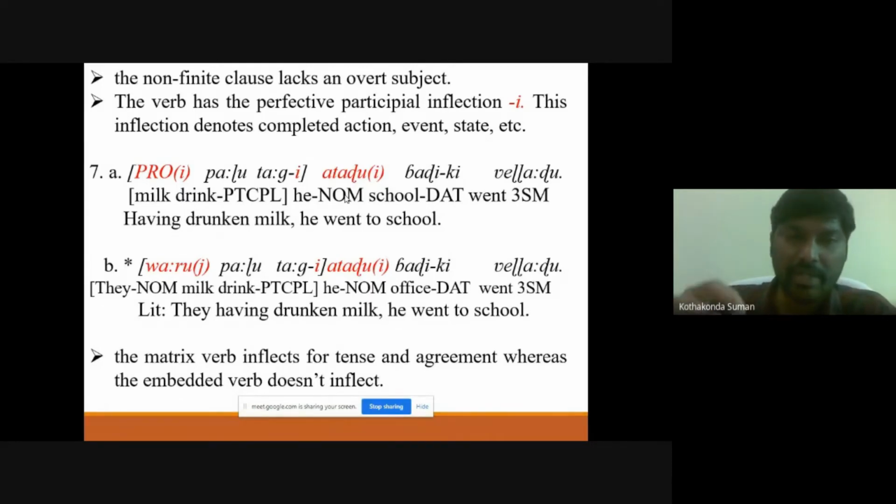But if we replace the pronoun, not like atadu, not like he, which is in the main clause, with another like they or she, then it becomes an ungrammatical sentence, because we cannot say like vaadu paalu taagi atadu badiki velladu. There is no such kind of meaning. That's why it should be co-indexed with that.